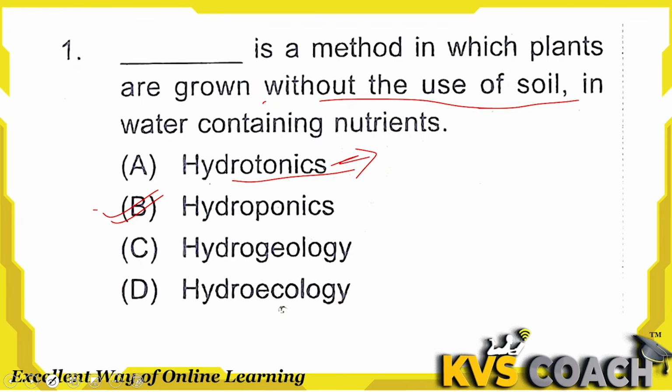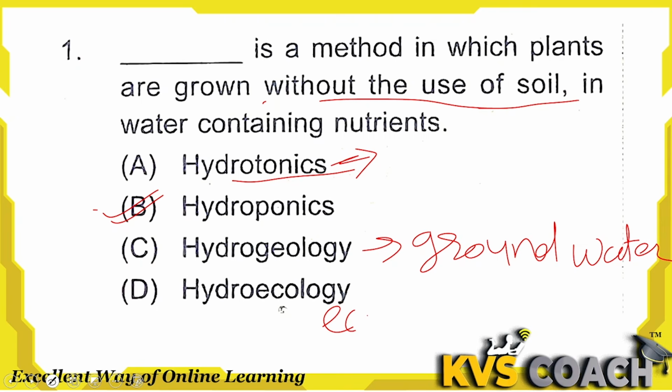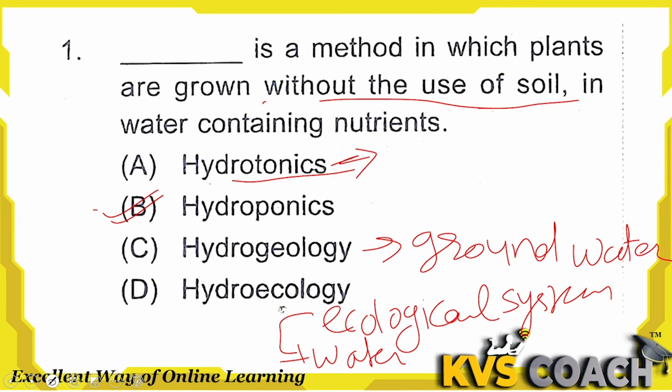Third one is hydrogeology. Hydrogeology is the study of groundwater. Okay, study of groundwater is known as hydrogeology. And fourth one is hydroseology, that is the study of interaction between the ecological system and water. But the right answer for our question, that is grown without the use of soil, is option B only.